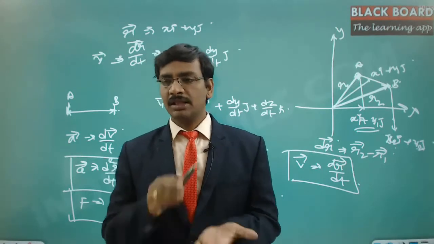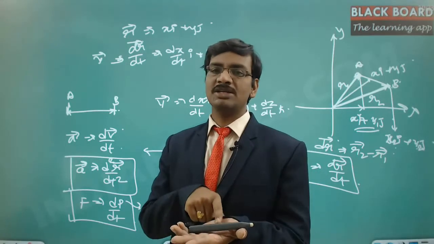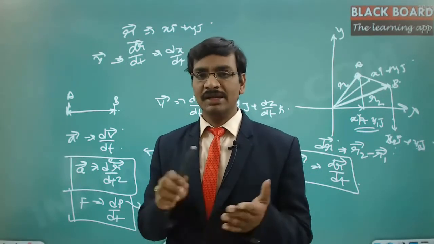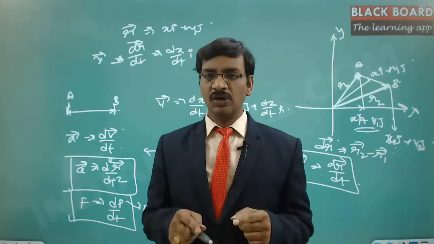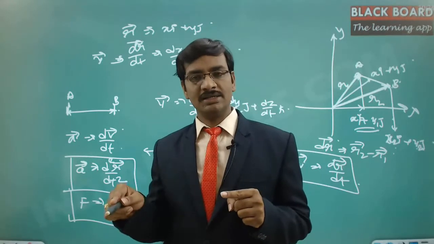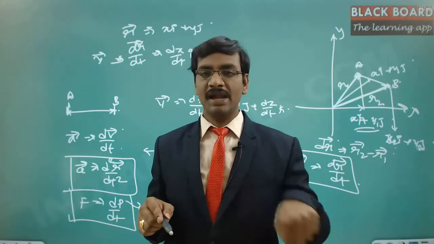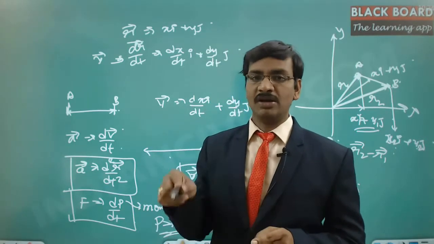One is where the block mass is constant. To apply the force, it depends on how much velocity you want to achieve for this block. That is one way. Another way is, in the case of a lorry full of sand, if the sand is leaking out, even though you are maintaining a constant velocity, the force to be applied keeps on changing because the sand is leaking. That means there is a change in the mass, even though we have a constant velocity.